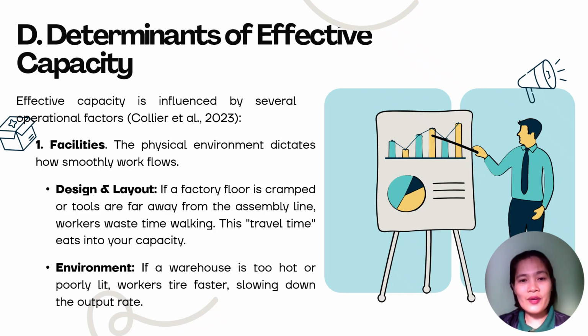Next is the environment. This is the working conditions within a facility, which plays a major role in its effective capacity. For example, if a warehouse has excessive heat or inadequate lighting, employees will experience fatigue much more quickly, and this will drop worker stamina, which directly leads to a slower rate of production and overall output.